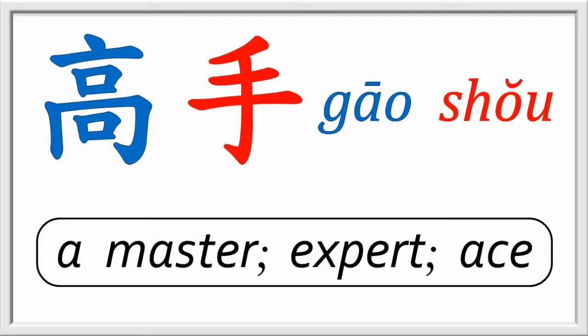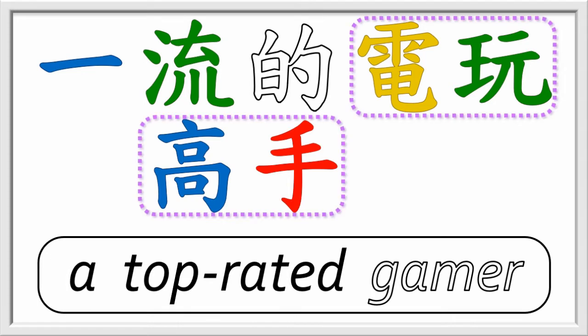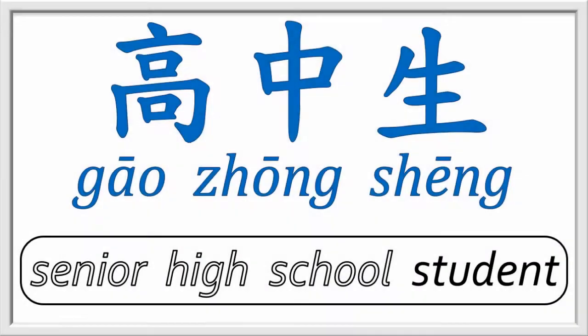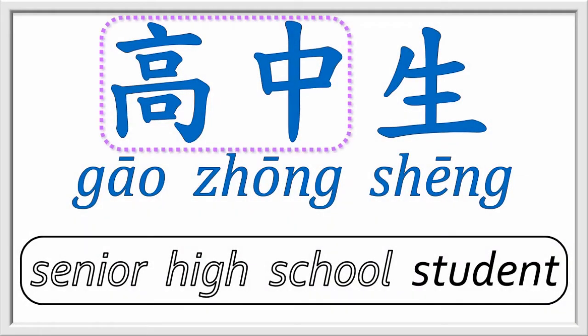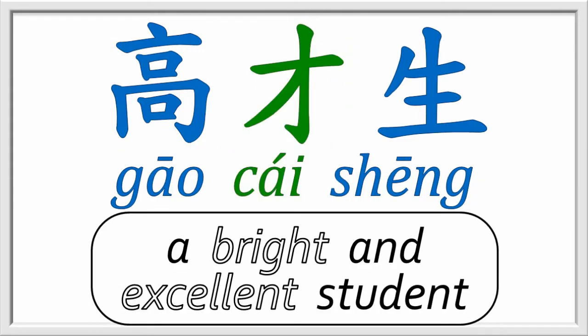Some examples include 高手, an ace, master or expert at something, such as in this description, 一个一流的电玩高手, a top-rated gamer. 高中 is the abbreviated expression for senior high school, and with the addition of 生, we have the name for high school student, 高中生. Notice 3 first tones, 高中生. A bright and excellent student at any level of schooling is called a 高材生.